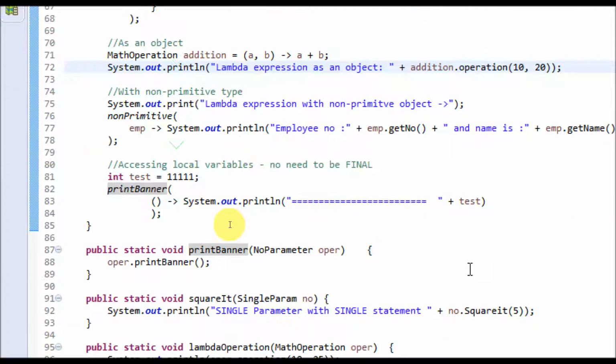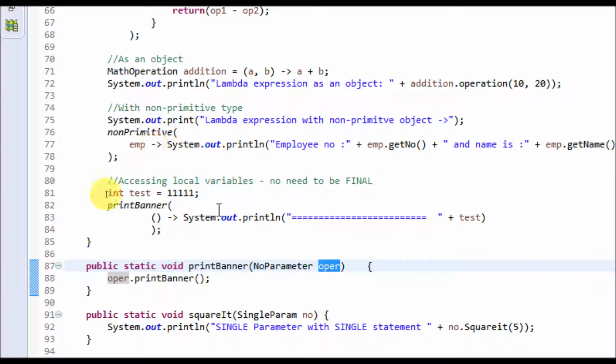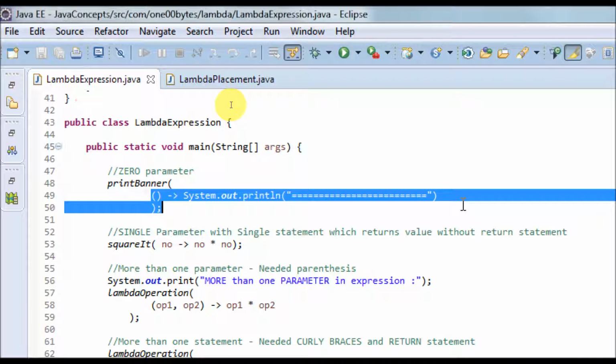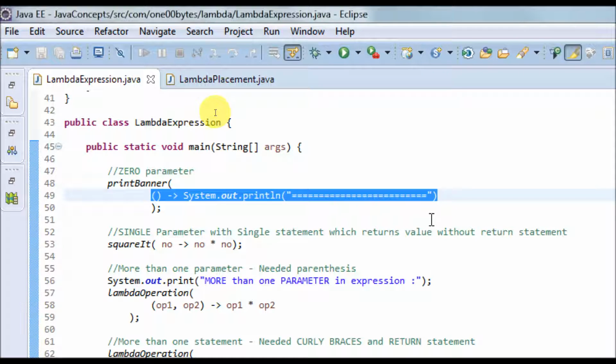And in the print function, it receives the function and calls that method. This will actually execute this lambda expression. This is how we have to define it for the zero parameter. I will show the output of this after explaining all the types of lambda expressions.